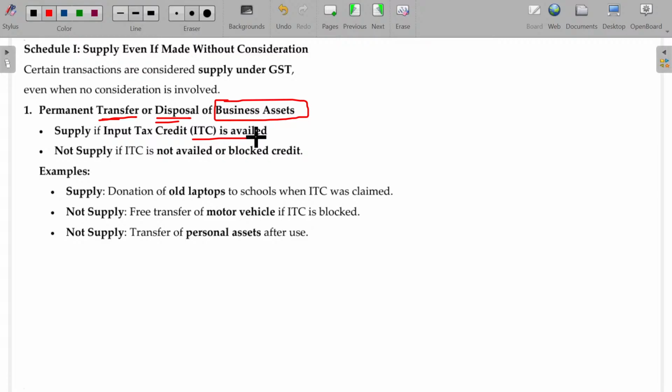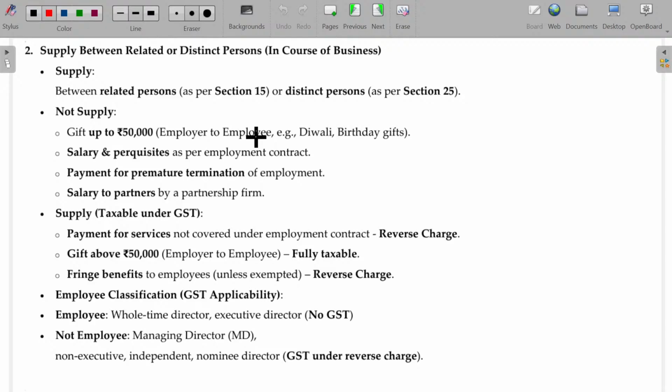If the ITC is not availed or ITC is blocked, of course, while disposing, it is not supply. And supply between related persons or distinct persons is also considered as supply, whether the consideration is there or not. Okay, clear? If the transfer happens between related persons, then automatically it comes under supply only.